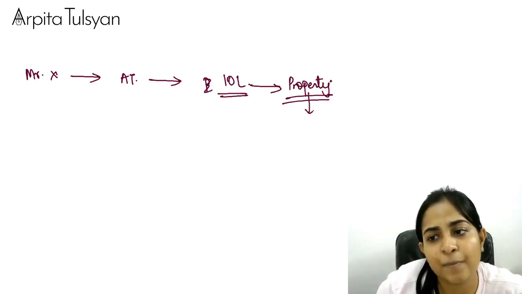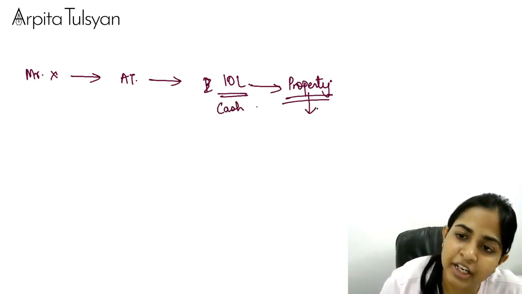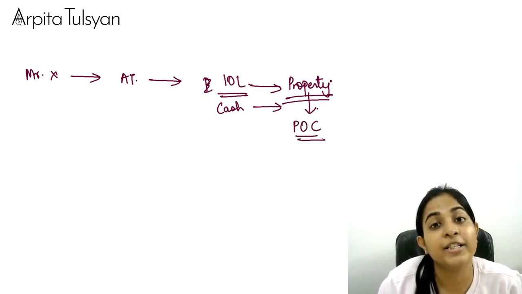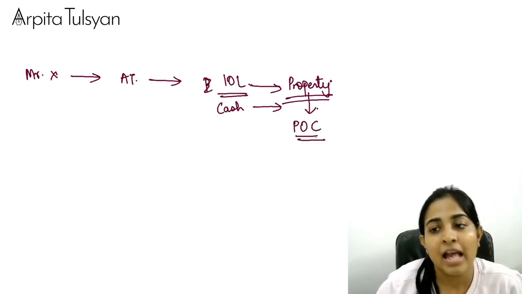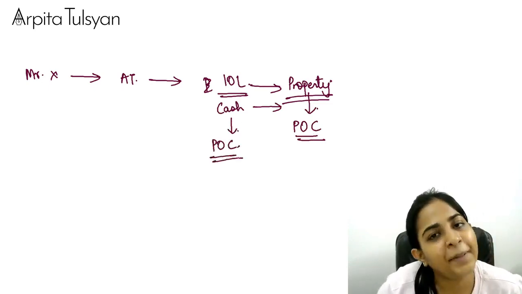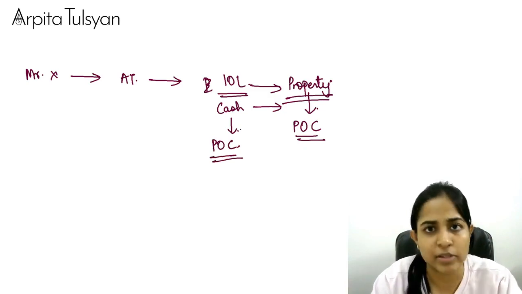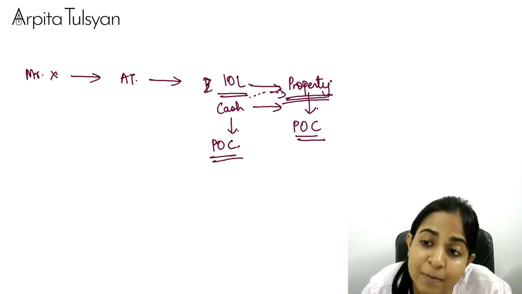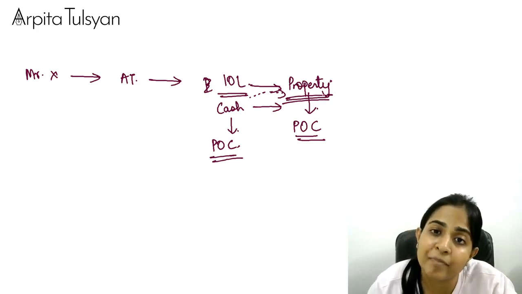Can I say this cash got converted into property? Yes. So can I say this property is now the proceeds of crime? Okay. Achha, before that, can I say cash was the proceeds of crime? When he got cash, cash was the proceeds of crime. He converted this cash into property. So can I say even this property will become the proceeds of crime?